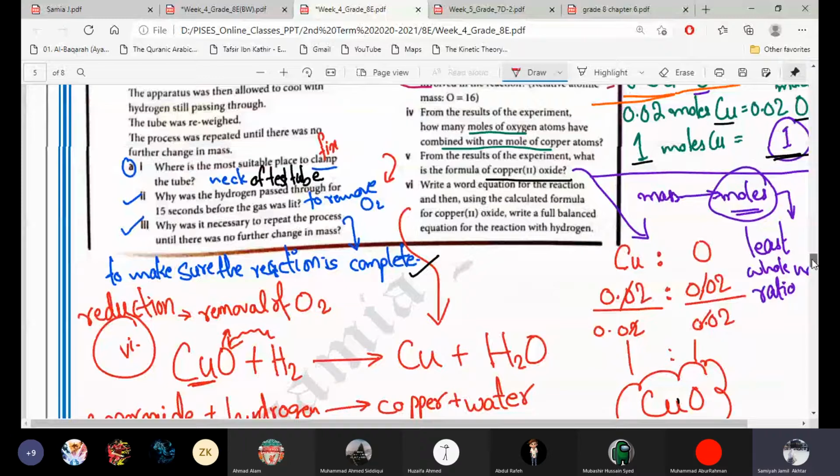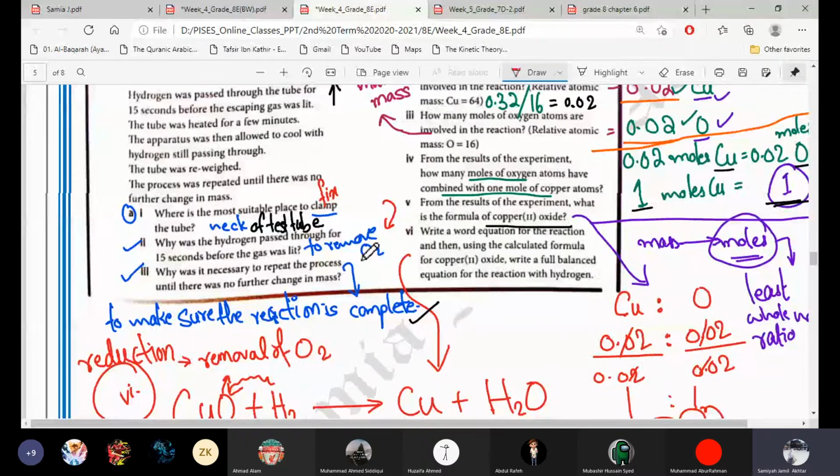Why was it necessary to repeat the process until there was no further change in mass? Until there is no further change, why are we repeating the process? Sir, to make sure the reaction is complete. Yeah, to make sure that the reaction is complete. This is the answer, because when the chemical reaction is going on, the mass changes continuously. The mass of the reactant decreases over time and the mass of the product increases over time.